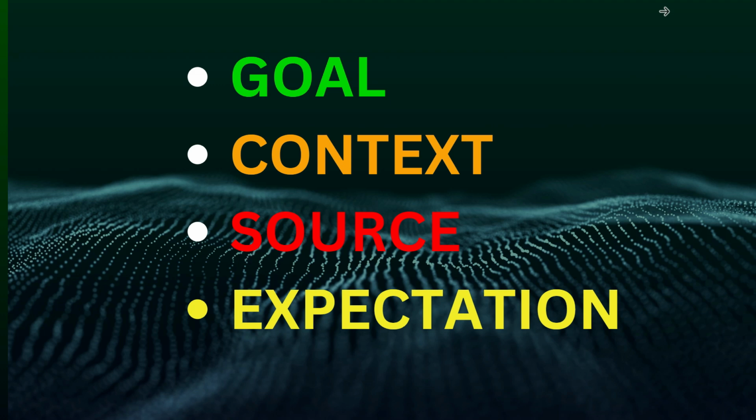So this is the basic thing you need to follow: the goal, context, source. The more details you give, the better answer you will get. These four parameters are very basic parameters you need to follow to get, I will not say the best output, but a better answer. Suppose you are asking a random question; instead of a random question you can follow this structure. The more you follow this structure, the better answer you will get from ChatGPT or any other large language model. This is not only for ChatGPT, you can follow this structure for other language models also. So I think you have got some idea.